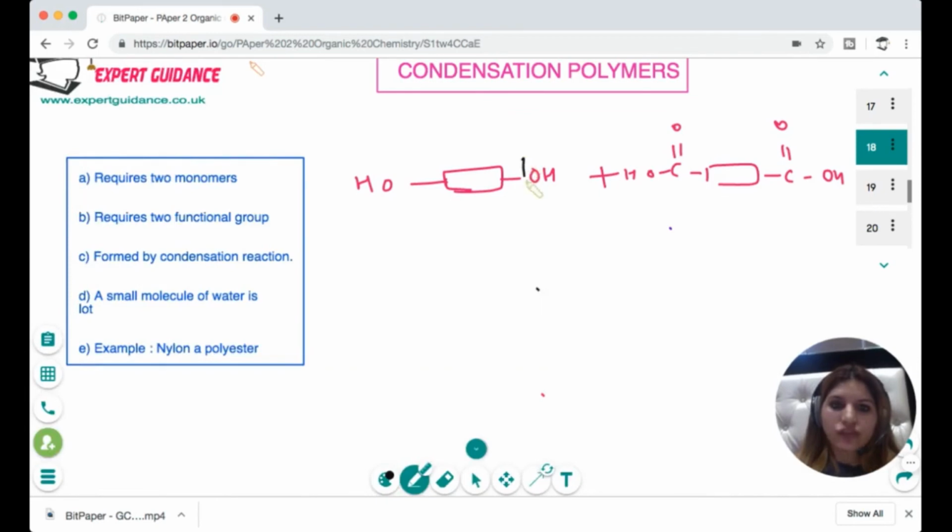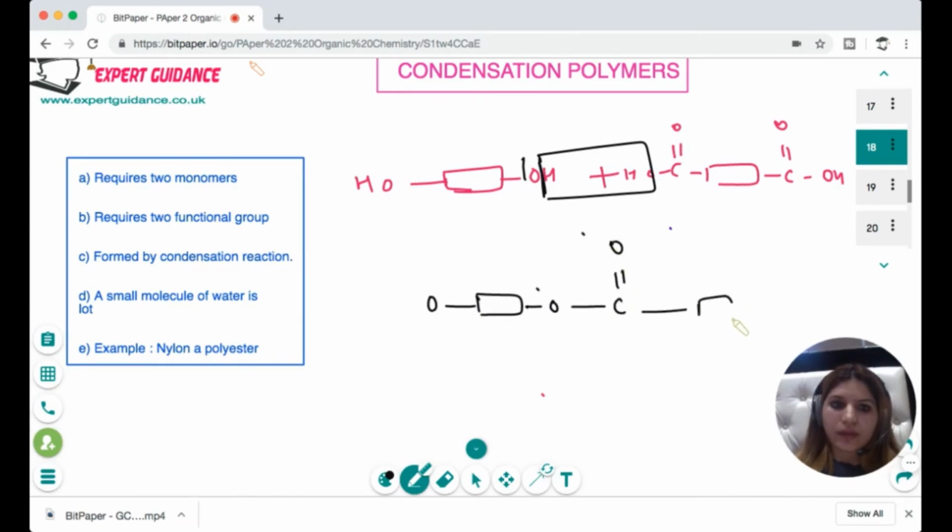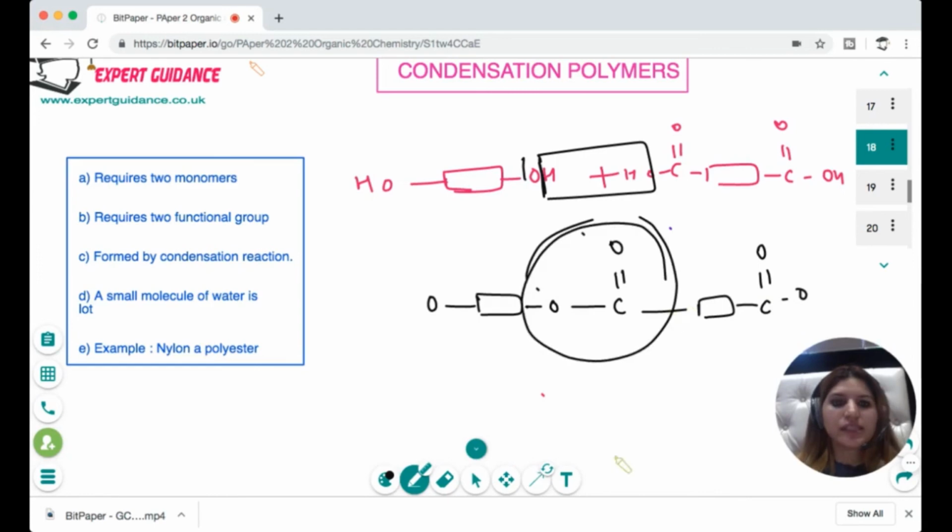So the hydrogen will be lost here, and the OH will be lost here. So what we are left with is O, and then C double bond O, and again C double bond O. So you can see that this is the new bond that is formed by a condensation reaction.